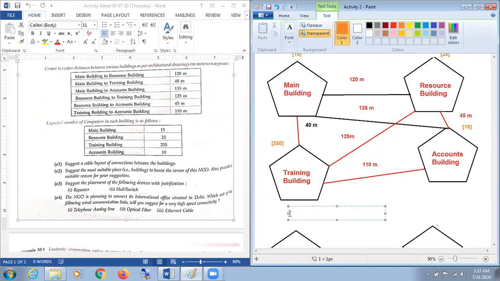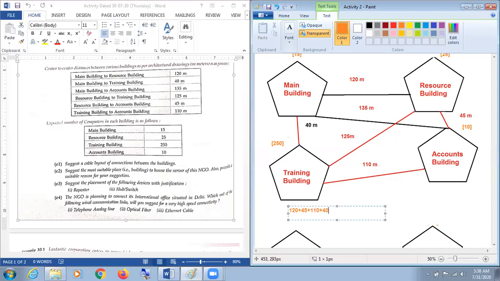I'm just going to mention that this first layout is to be considered as a ring. For that, main building to resource building, the difference will be 120. After that, from resource to accounts, the difference will be 45. Again, after that, accounts to training, the distance will be 110. And from training building to main building, now, my dear respected students, the difference will be 40.